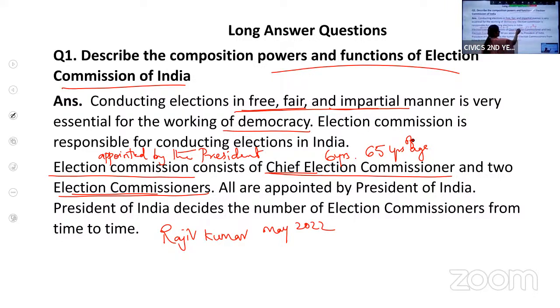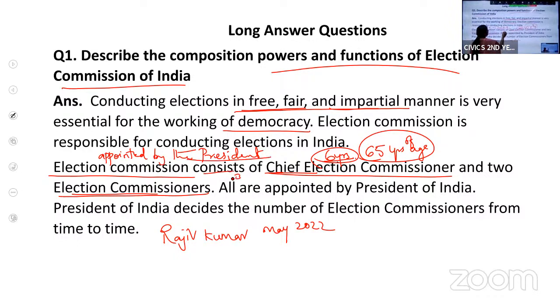If he completes 6 years, a new Chief Election Commissioner will be appointed, or before completing 6 years, if he attains the age of 65 years, a new election commissioner will be appointed.